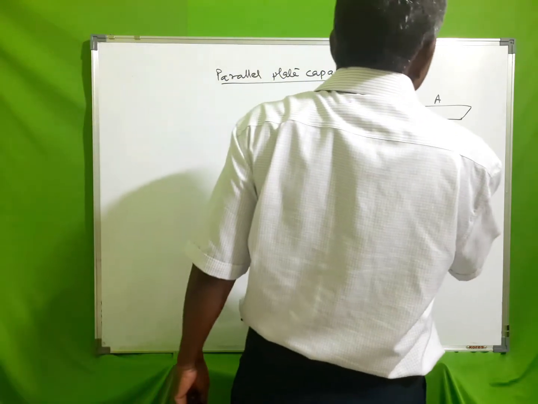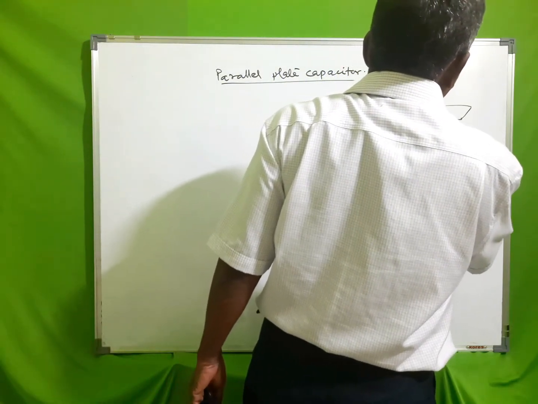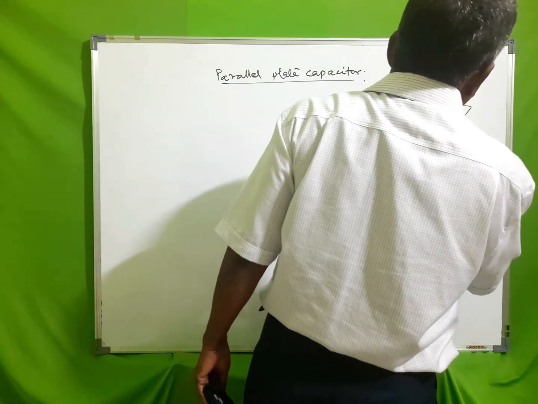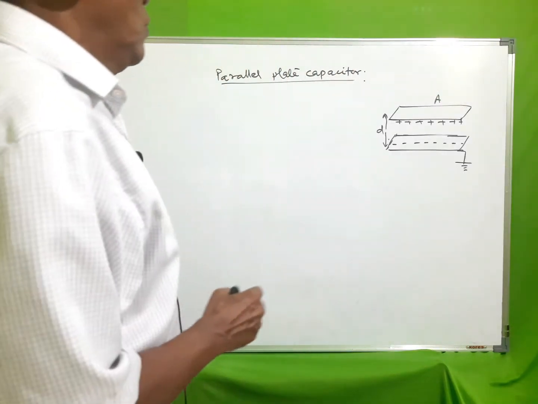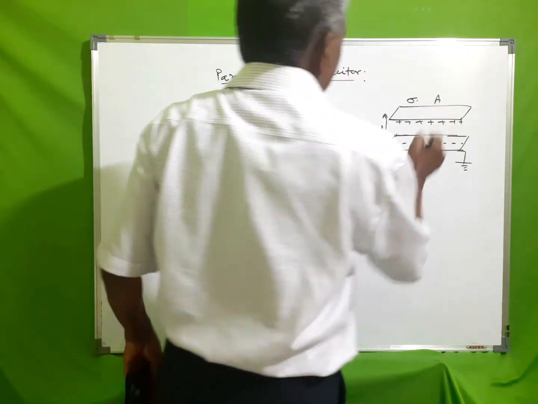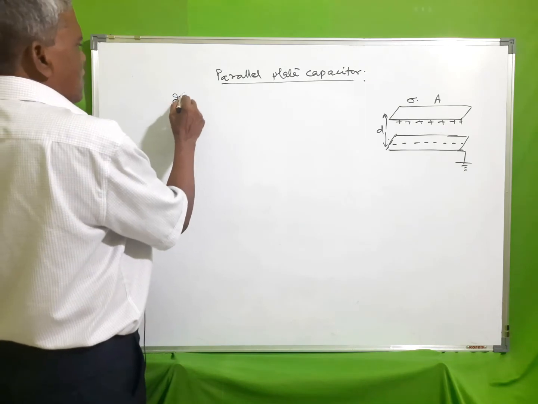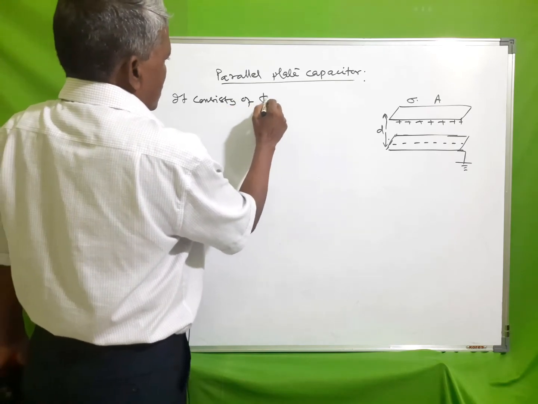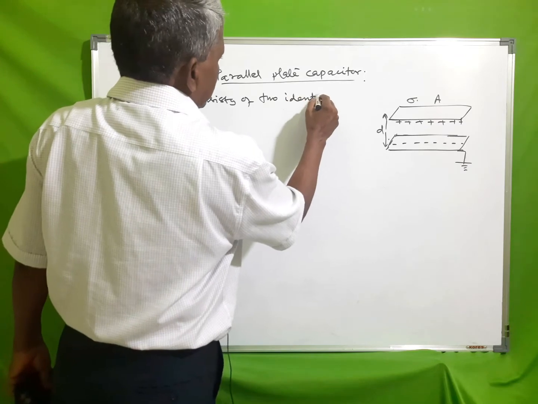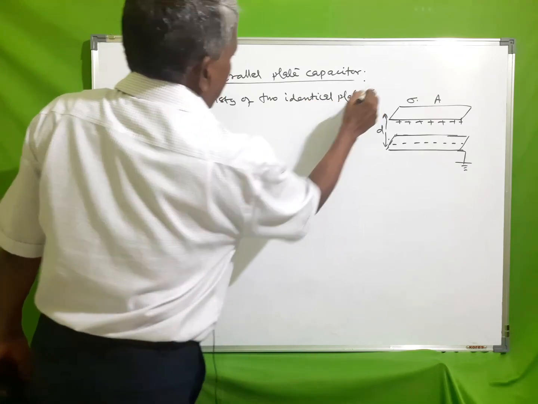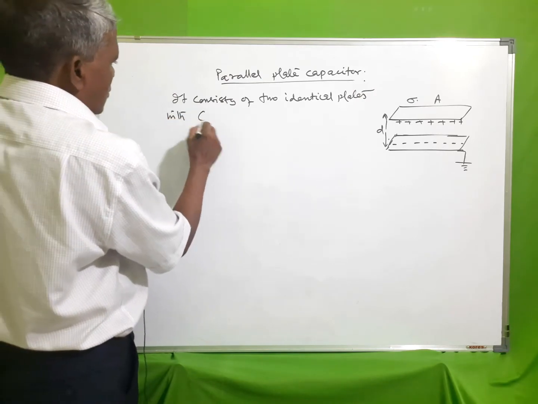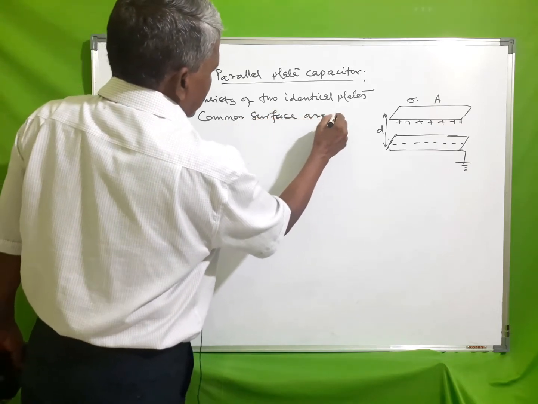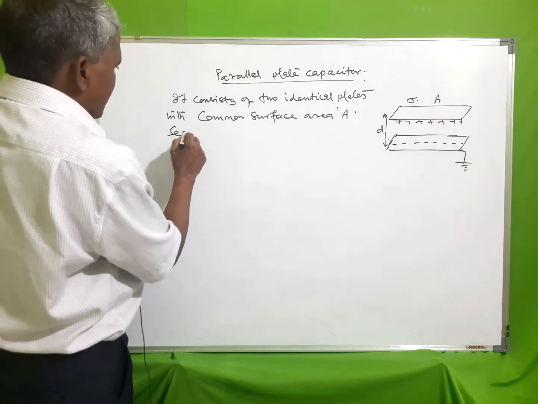One is charged as positive and the other is charged as negative by suitable earthing.